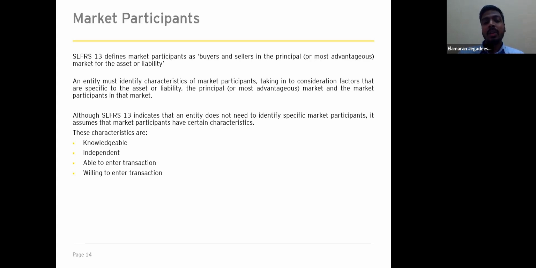So here we have included the relevant characteristics of the market participant. First, knowledgeable. It means having a reasonable understanding about the asset or liability using all available information. Secondly, independent of each other, that is, they are not related parties as defined in LKAS 24. Thirdly, able to enter transactions. And fourthly, willing to enter transactions, that is, they are motivated but not forced or otherwise compelled to do so.